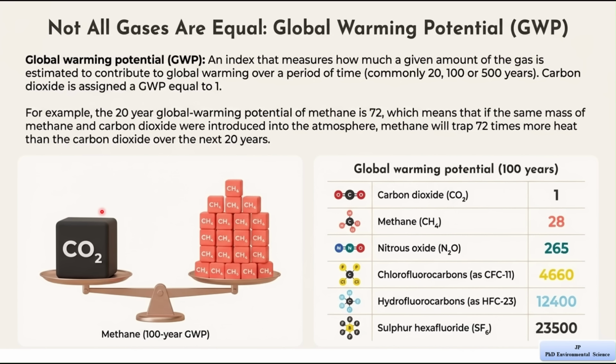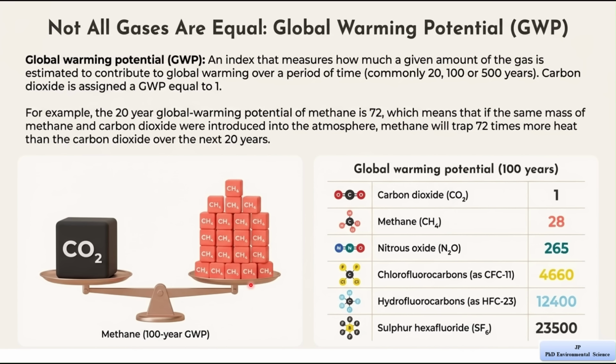Now look at the comparison. The image with the balance shows a small amount of carbon dioxide on one side and many blocks of methane on the other side. This is to show that methane has a much stronger effect per unit than carbon dioxide.